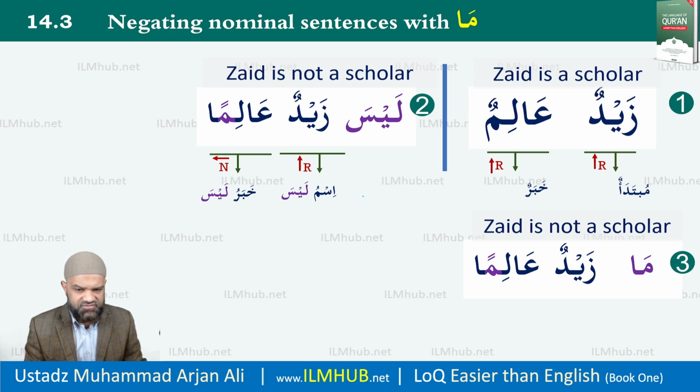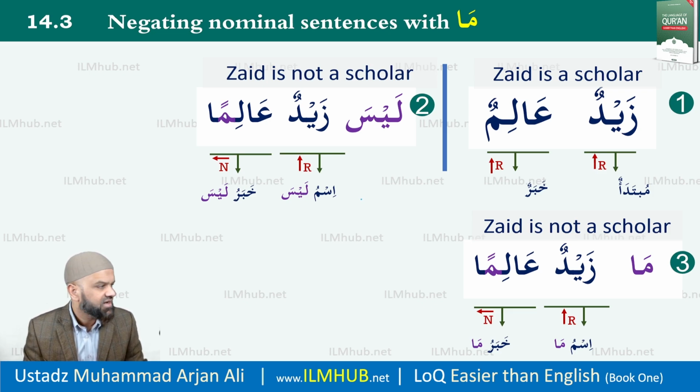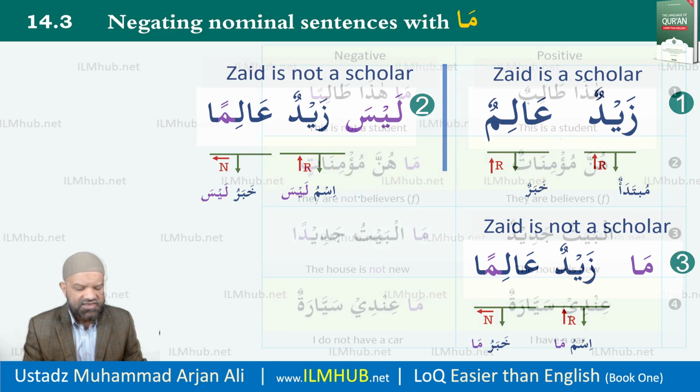When we use ma, we don't have to worry about the feminine version. Ma is used both masculine and feminine. So again, ismu ma and khabaru ma. This is the easiest way to do it. We're not going to go into the complex details at this stage. So ma is used exactly the same as Laysa, and it will convert the khabar, the predicate, into nasab. So please pay attention to that. Nothing new as compared to Laysa.